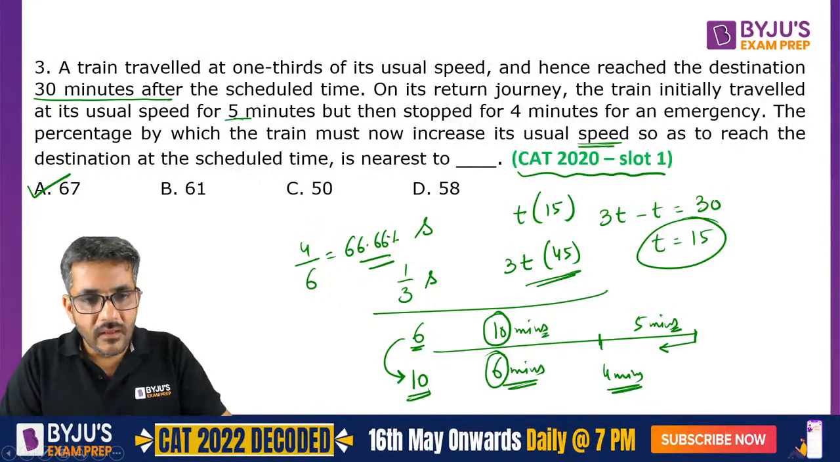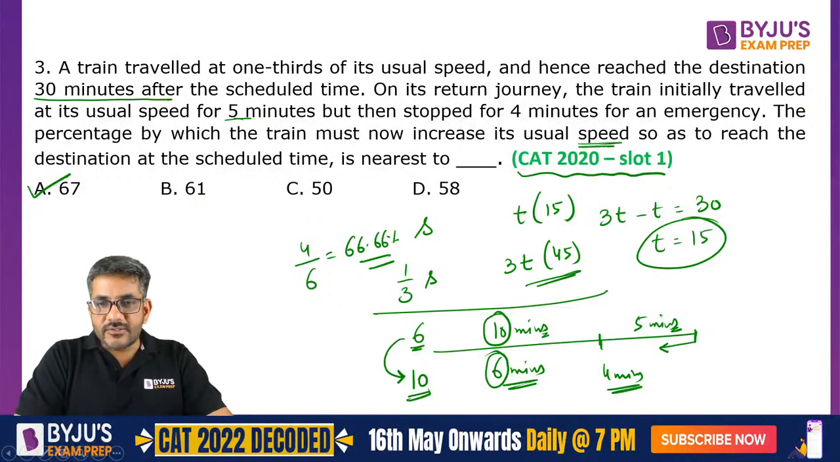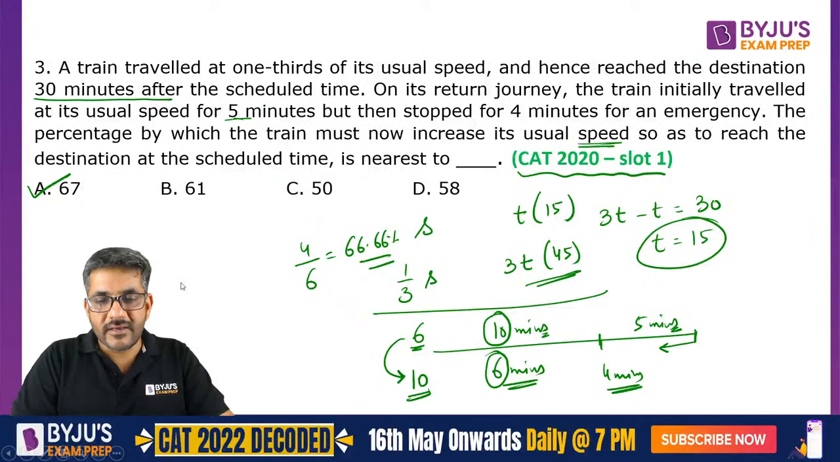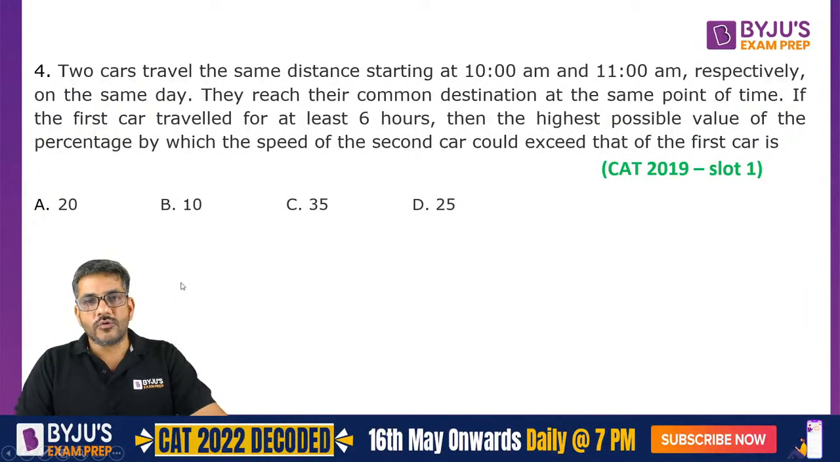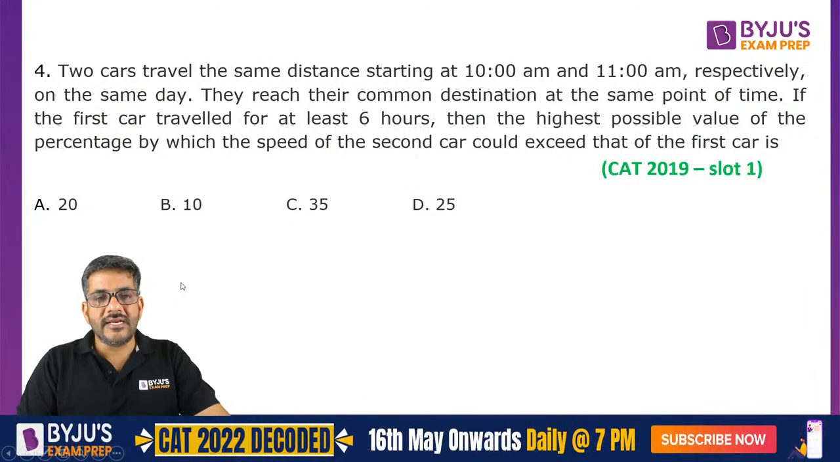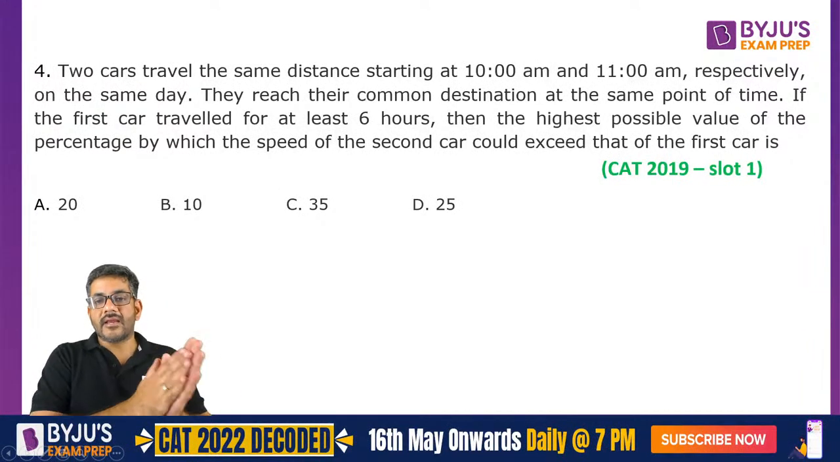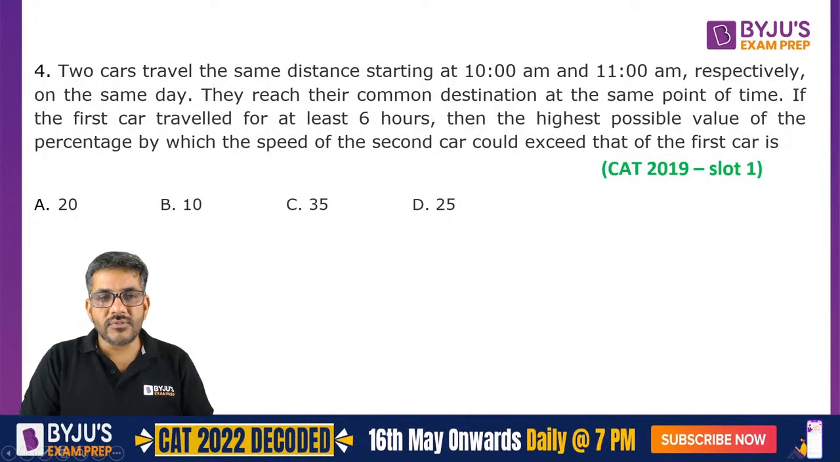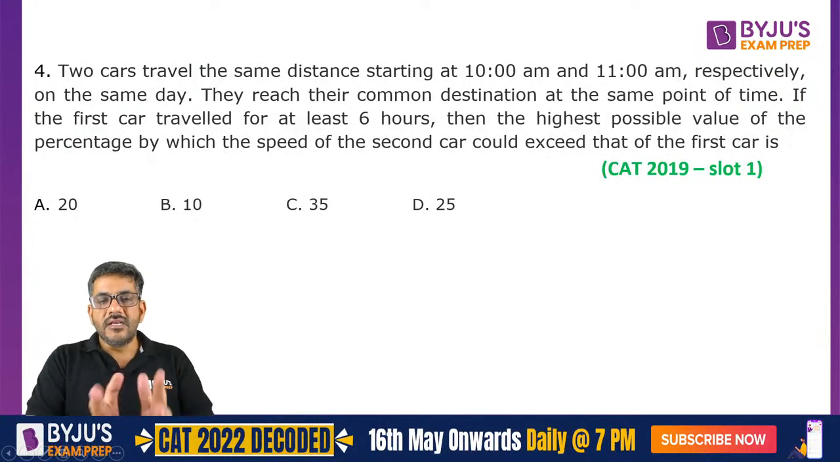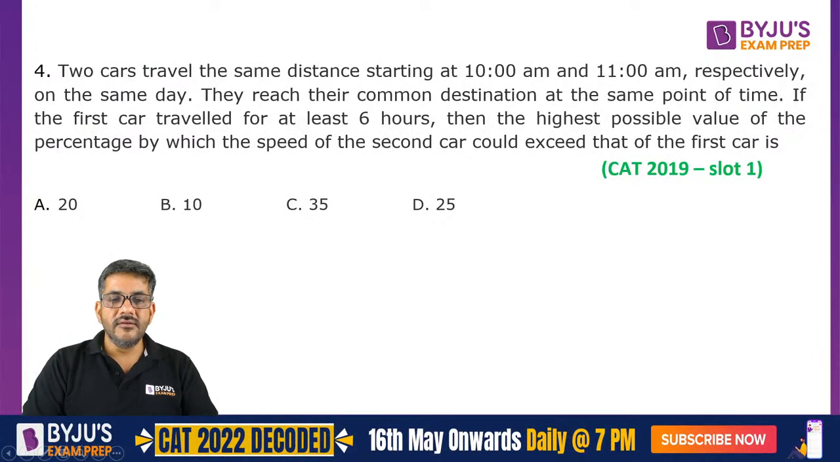Okay? So I'm sure that all of you have understood this. So we can move forward now to the next question. That is question number 4 is here on your screen now. It's a question from CAT 2019 slot 1. So I'm going back now, right? It was from 2020, the first 3 questions. Now you have question from 2019 slot 1.